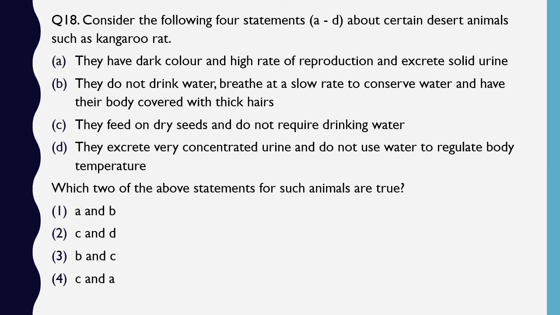Question number 18. Consider the following 4 statements A to D about certain desert animals such as kangaroo rat and then tell which of the above statements is true. Statement A. They have dark color and high rate of reproduction and excrete solid urine. Statement B. They do not drink water, breathe at slow rate to conserve water and have their body covered with thick hairs. Statement C. They feed on dry seeds and do not require drinking water. Statement D. They excrete very concentrated urine and do not use water to regulate body temperature.